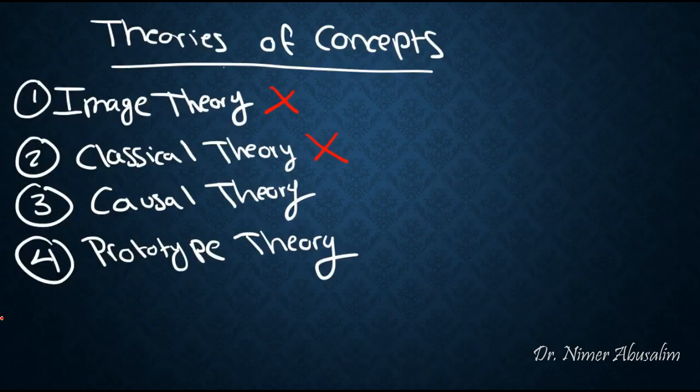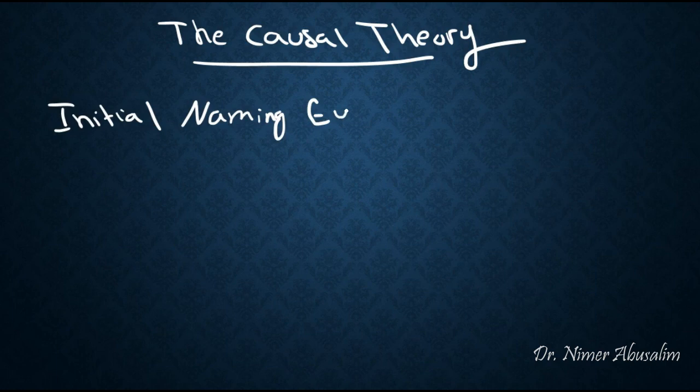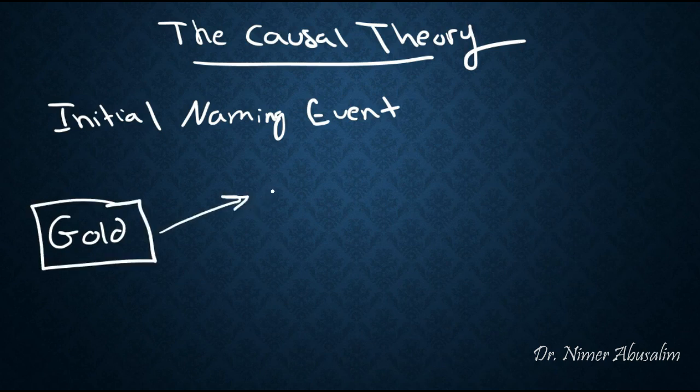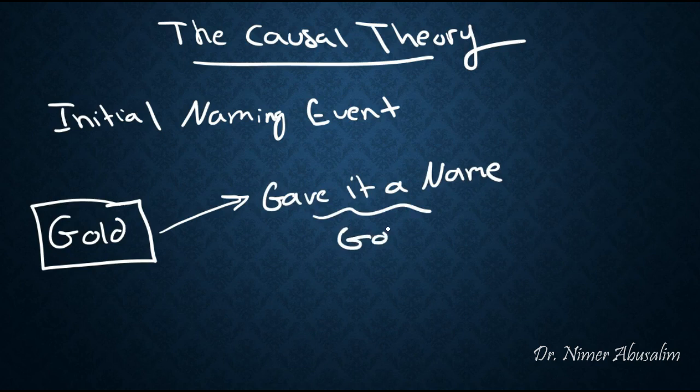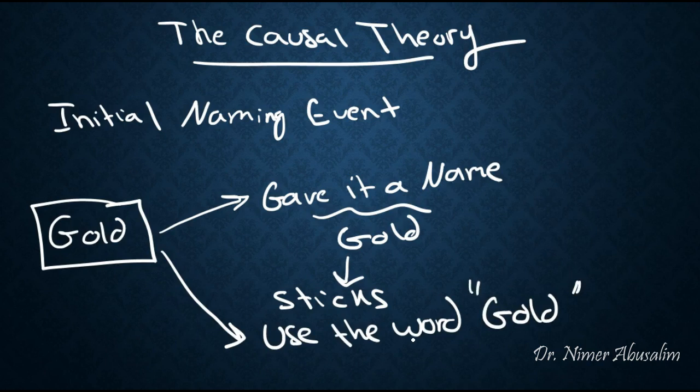About the causal theory. Under the causal theory, there is an initial naming event. What we mean by this is that you can come up to the item gold. A scientist may have discovered gold with all of its properties, and at that time gave it a name, which is gold. The name sticks to it, and now people who don't know what exactly gold is still use the word gold anyway, just because we're used to calling anything that looks like gold, gold.